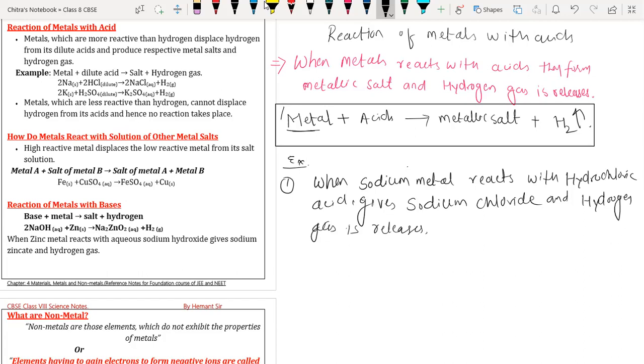Okay, so this is the description for the reaction when sodium metal, which is Na, reacts with hydrochloric acid. Sodium is very reactive, so we will have dilute HCl.